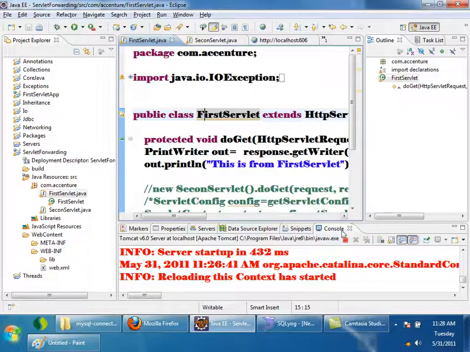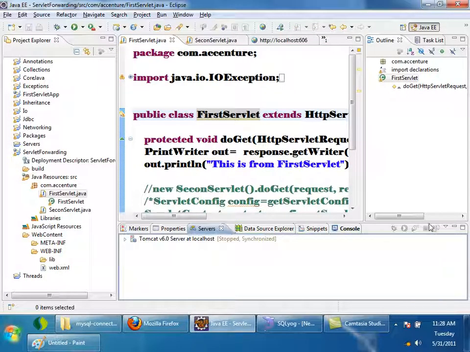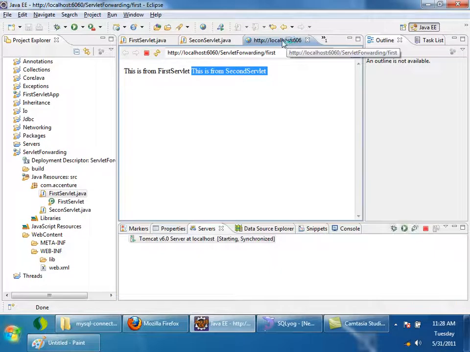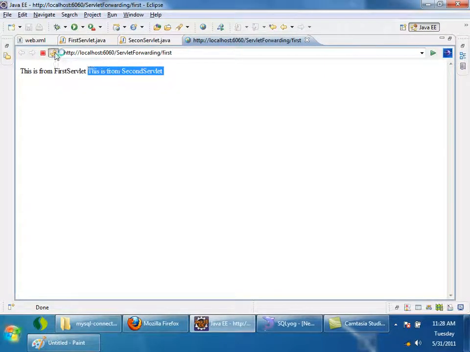I'm restarting my server. Okay, then I am refreshing it. I got the output of the second servlet only. I didn't get the output of the first servlet. I'll explain the logic, what is happening. But before that, just do it.